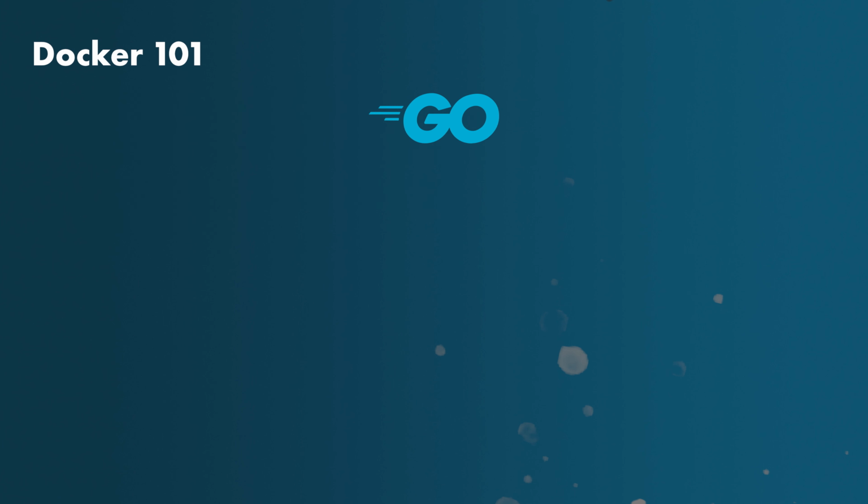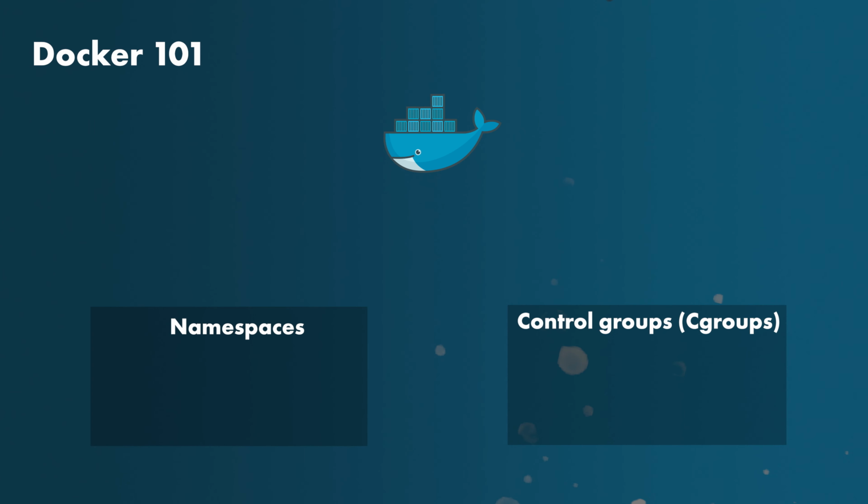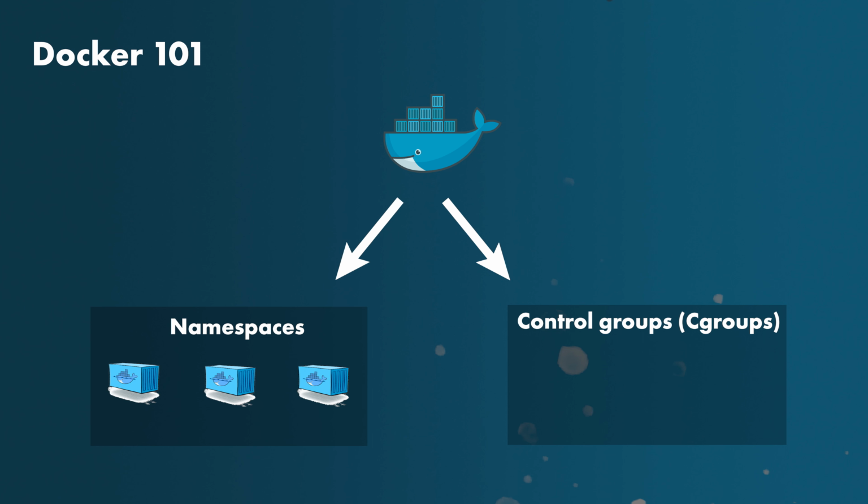Docker is written in Go and takes advantage of various features of the Linux kernel, such as namespaces and cgroups. Docker uses namespaces to provide isolated workspace containers. When a container is run, Docker creates a set of namespaces for it, providing a layer of isolation. Each aspect of a container runs in a separate namespace, and its access is limited to that namespace. Cgroups are used to limit and isolate the resource usage, CPU, memory, disk I/O, network, etc., of a collection of processes. Cgroups allow Docker Engine to share the available hardware resources to containers and optionally enforce limits and constraints.